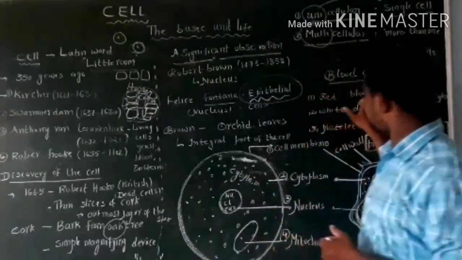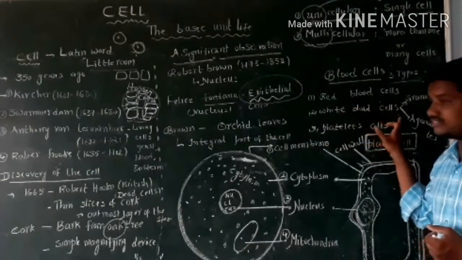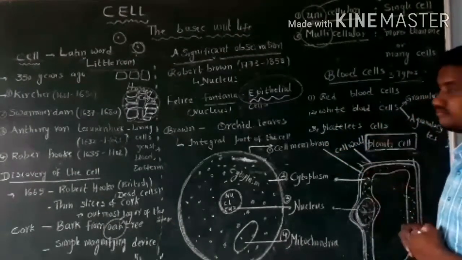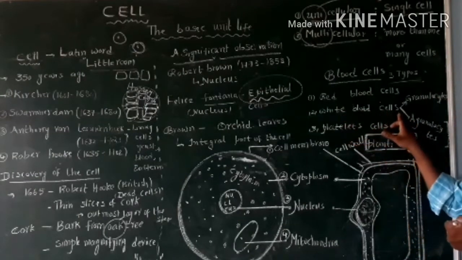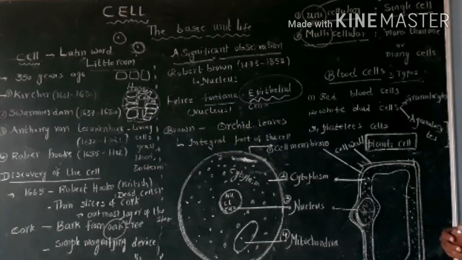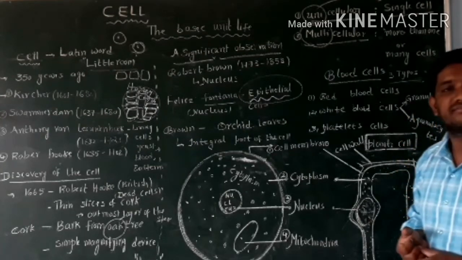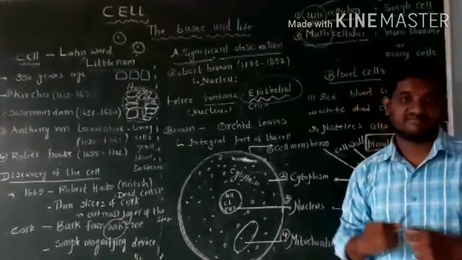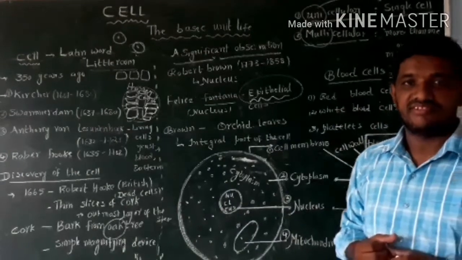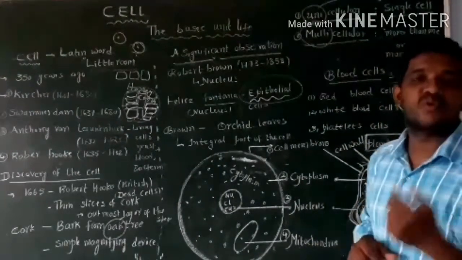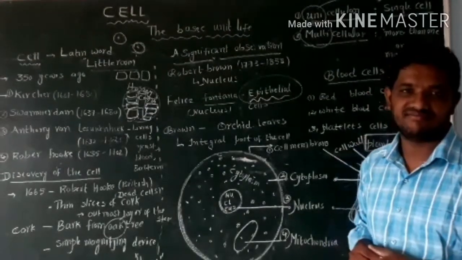See, white blood cells again two types: granulocytes and agranulocytes. Again, granulocytes three types: eosinophils, basophils, neutrophils. Agranulocytes two types: monocytes and lymphocytes.